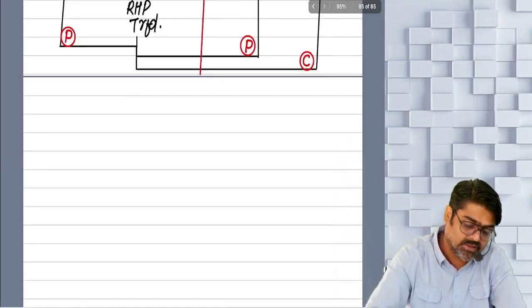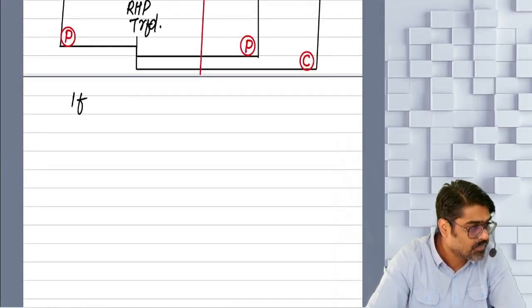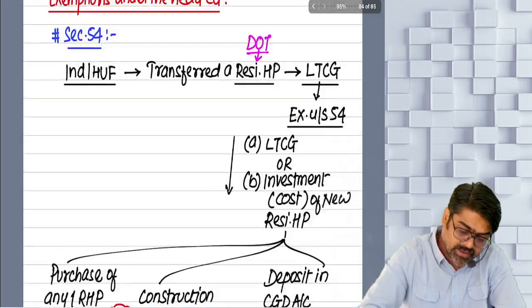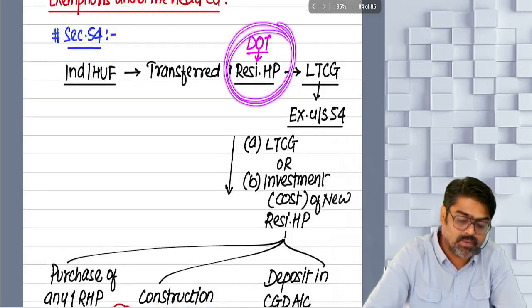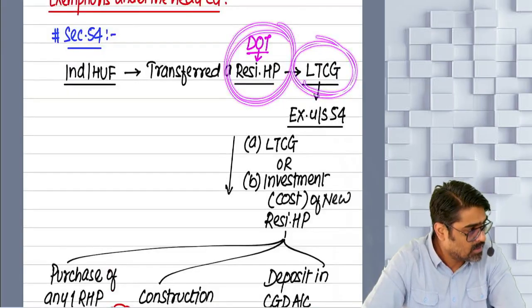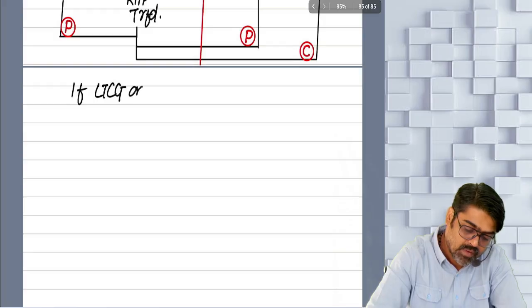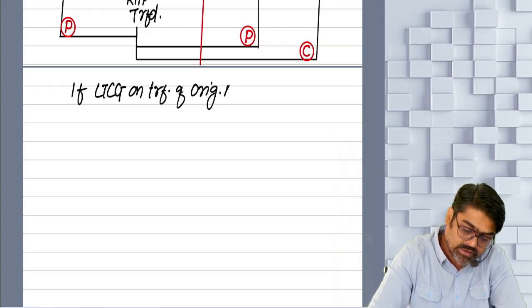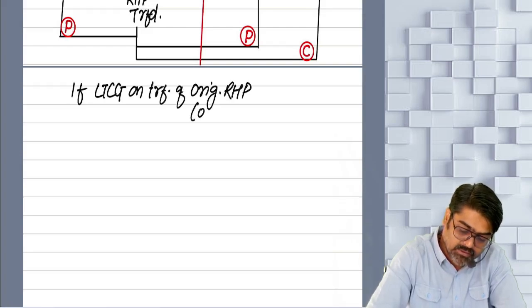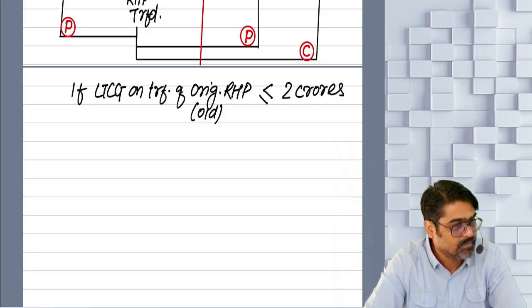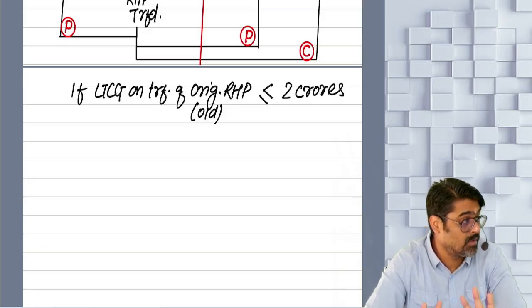Now there is a catch here. If the long-term capital gain on transfer of the original residential house property, meaning the old residential house property, was less than or equal to 2 crores. The gain should be less than or equal to 2 crores.